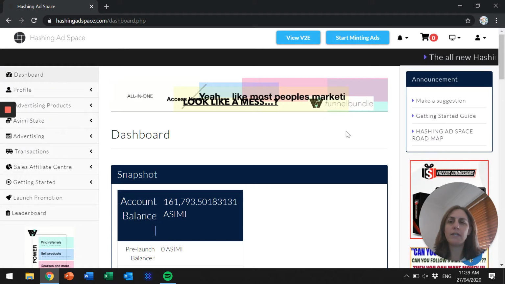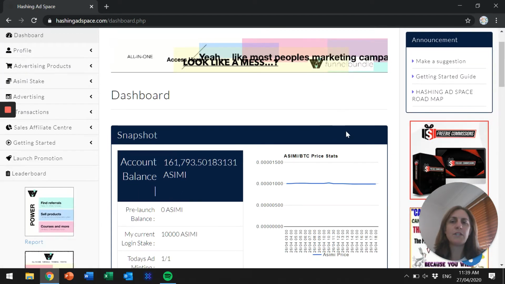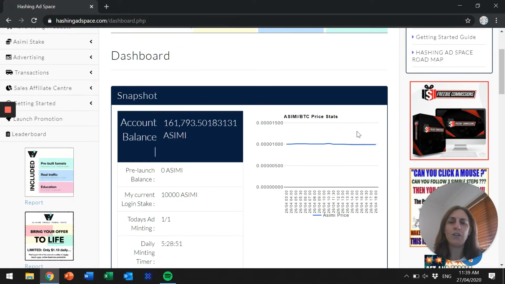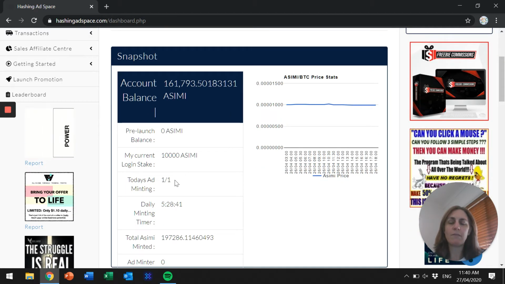You can see I'm logged in here. And this is just a snapshot of my back office. So you can see that I currently have 161,793 Asimi, which is fantastic. And today's minting, I've got one ad.